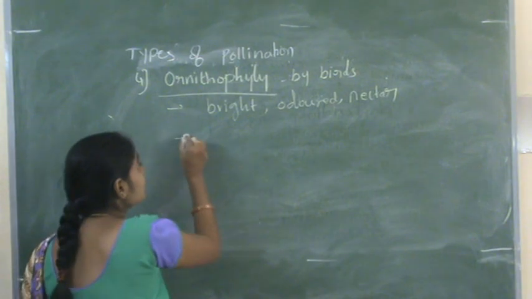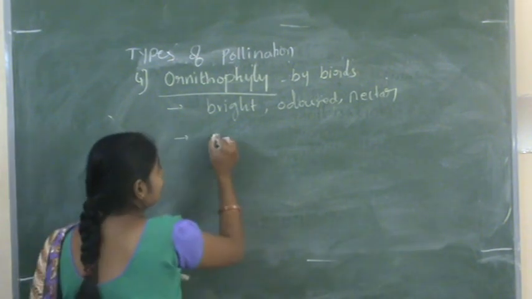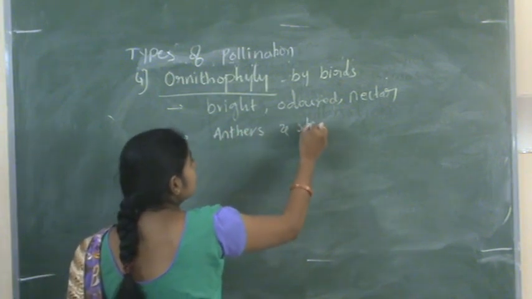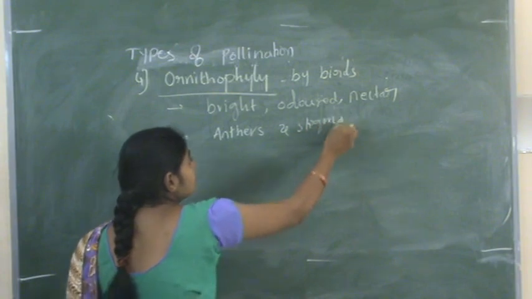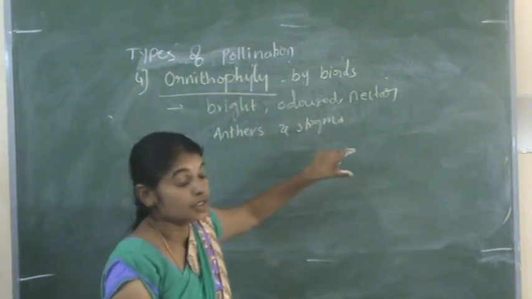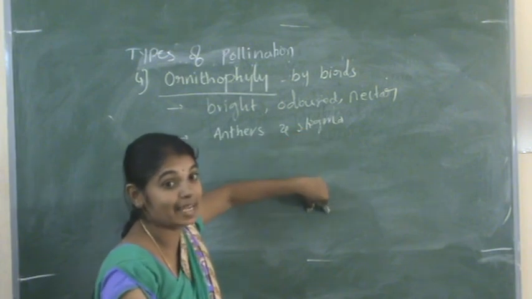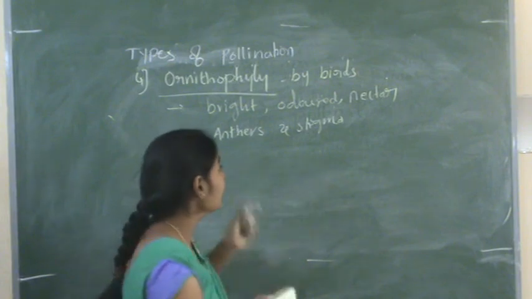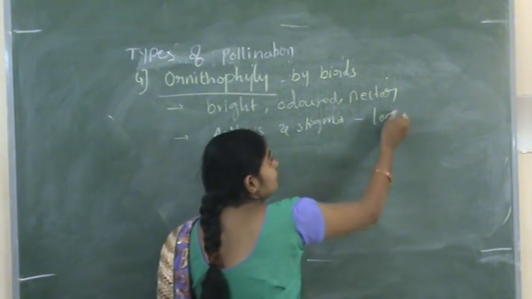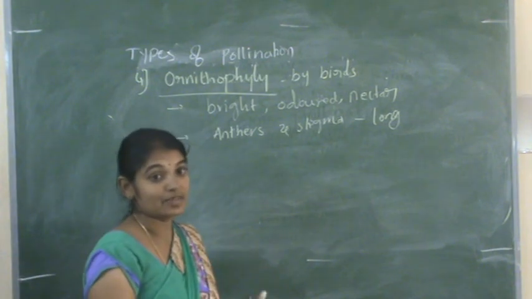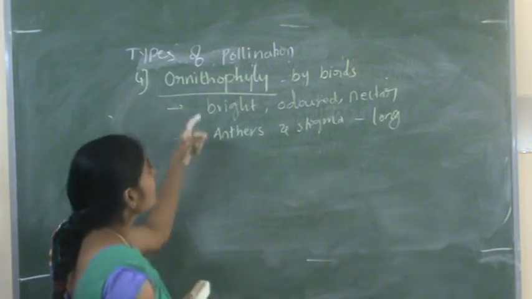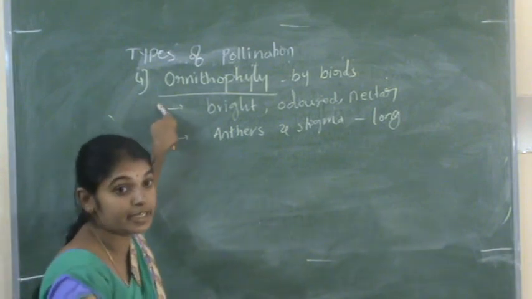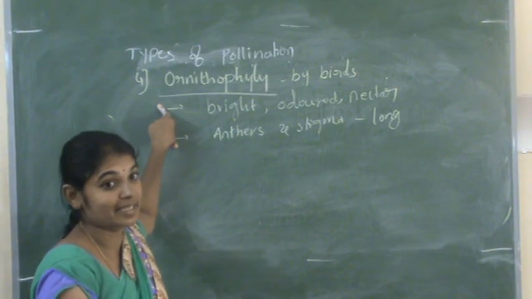and the stigma and anthers are lengthy. So this length of the stigma and anthers is out of the flower. So it is a very long stigma and anthers. The length of the stigma as well as anther is more in these ornithophilic flowers. So these are the different types of pollination by which the pollen grains are transferred.